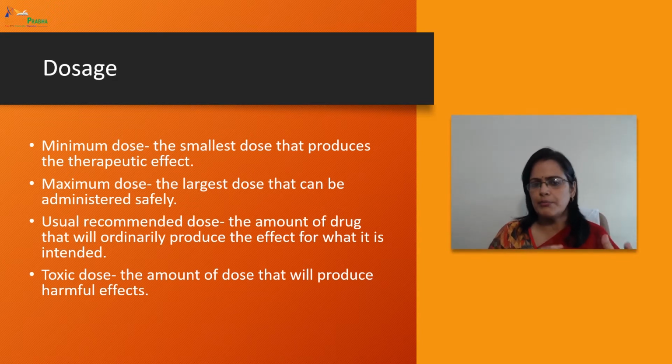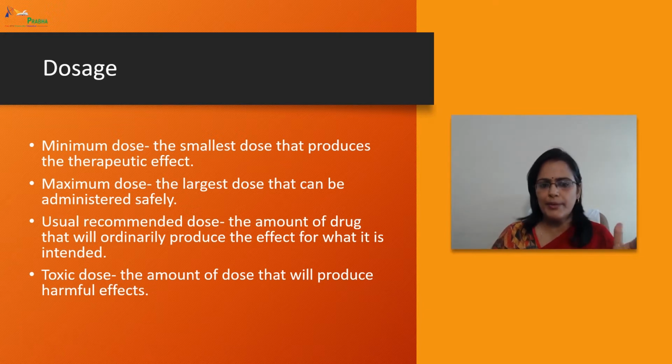What are the different doses, like minimum dose, maximum dose, usual recommended dose, and toxic dose. Minimum dose is the smallest dose that produces the therapeutic effect. Maximum dose is the largest dose that can be administered safely. Usual recommended dose is the amount of drug that will ordinarily produce the effect for which it is intended. Toxic dose will produce harmful effect. So these are doses.